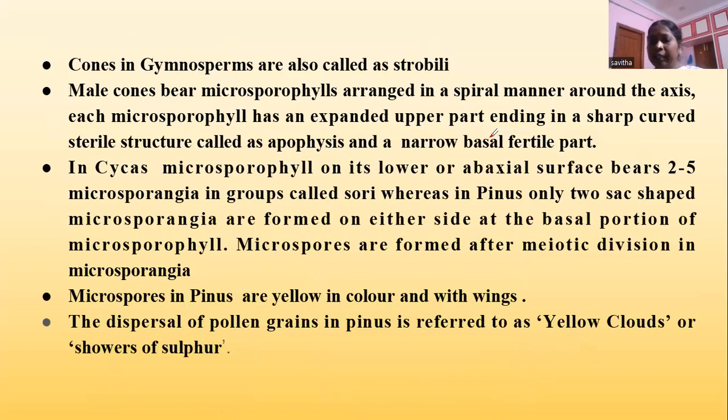So next slide. These cones are also called strobili. Male cones bear microsporophylls arranged in a spiral manner around the axis. Each microsporophyll has an expanded upper part ending in a sharp structure called apophysis and a narrow basal part which is fertile in nature.